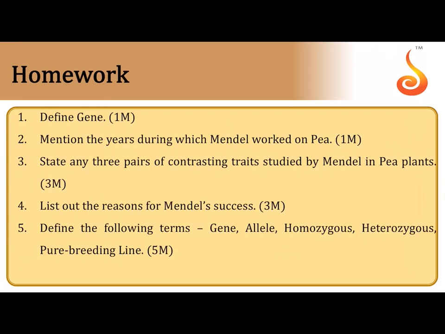Homework is you need to define the gene, mention the years during which Mendel worked on pea plant, state any 3 pairs of contrasting traits studied by Mendel in the pea plant. You can draw a table and mention the 3 pairs of traits out of the 7 pairs. List out the reasons why Mendel was successful and define the following terms: gene, allele, homozygous, heterozygous, pure breeding line. Each definition carries 1 mark. So with this, we conclude lecture 1 in Principles of Inheritance and Variations. Thank you.